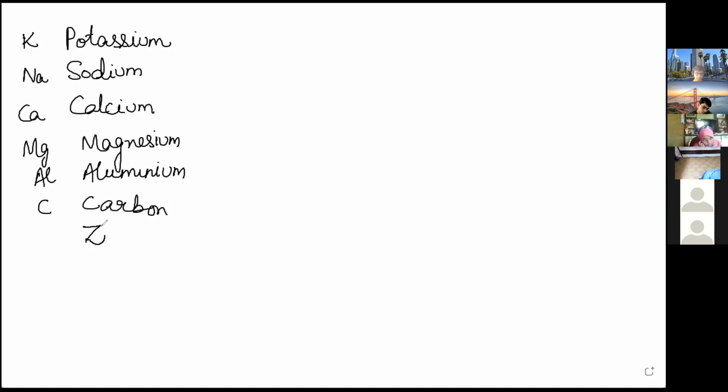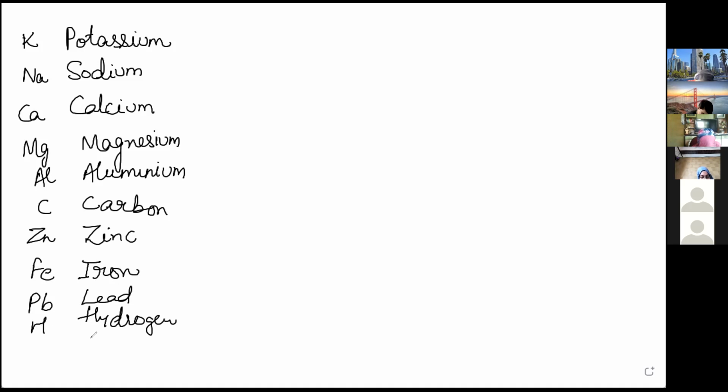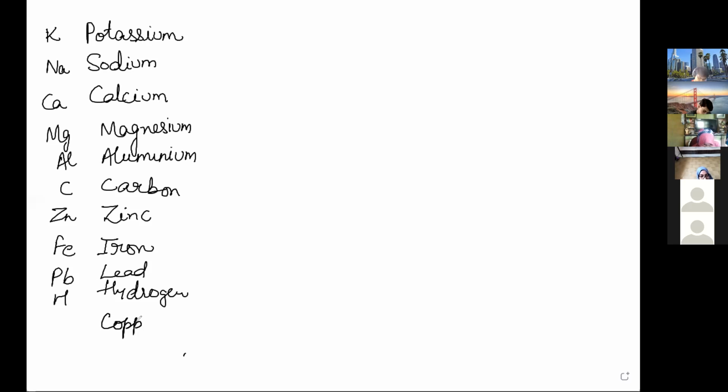After carbon comes zinc, Zn. Then iron, Fe, lead, Pb, hydrogen, H, copper, Cu, silver, Ag, gold, Au, and then you have platinum, which we don't write.